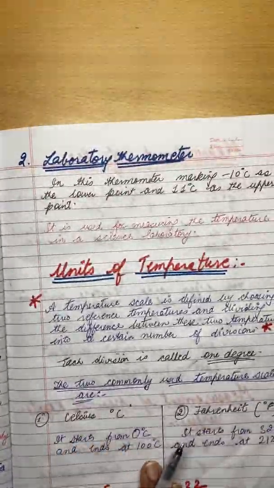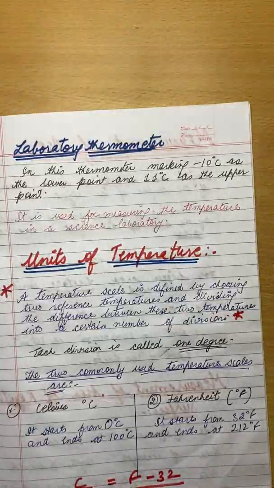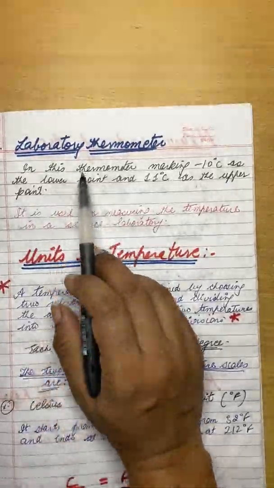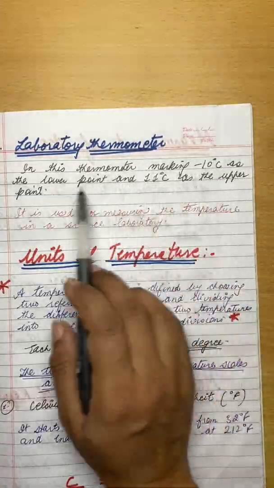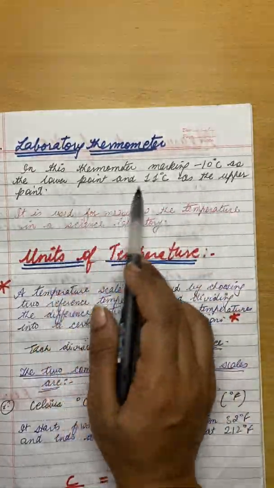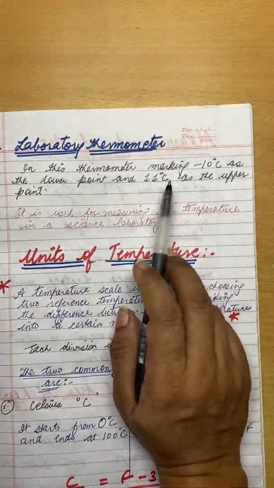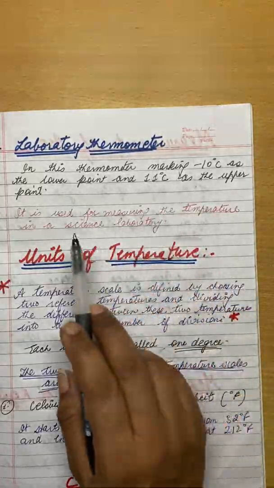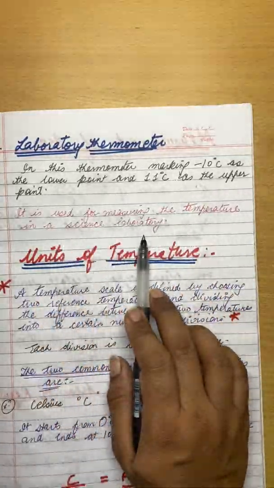So next is the laboratory thermometer. The thermometers that are used in the labs are called laboratory thermometers. In this thermometer, the marking is minus 10 degree Celsius as the lower point and 110 degree centigrade as the upper point, and it is used for measuring the temperature in the science laboratory.